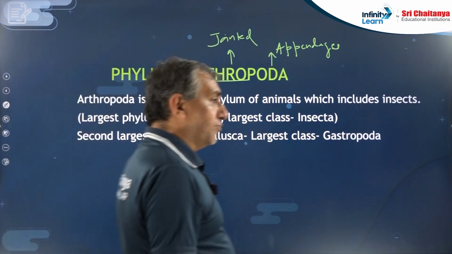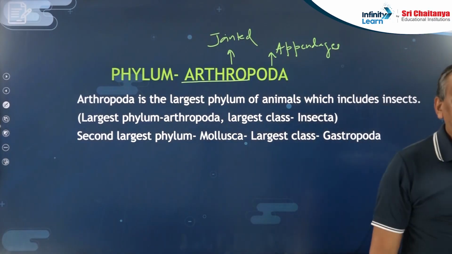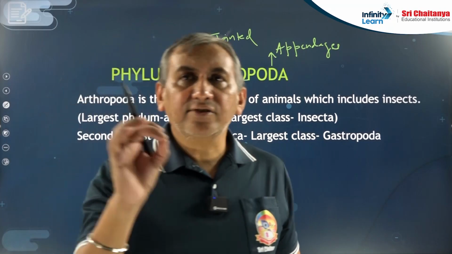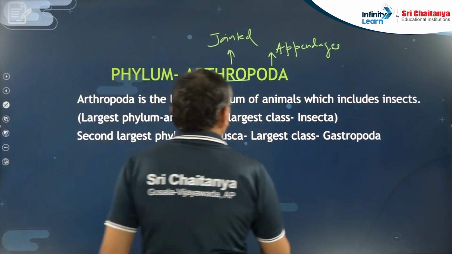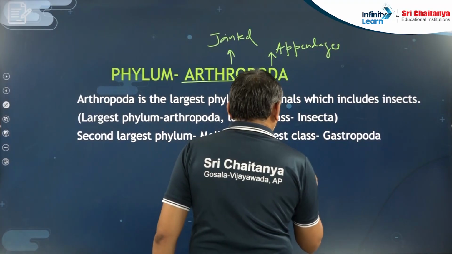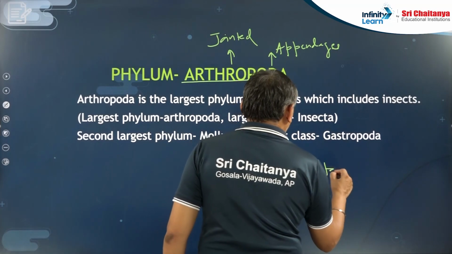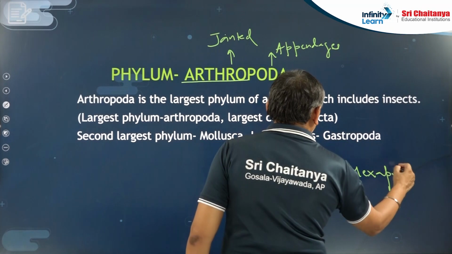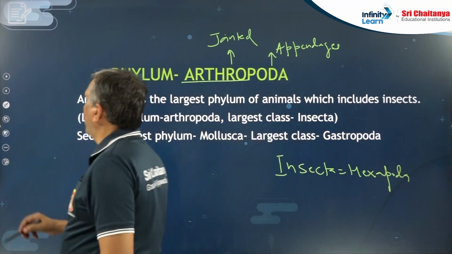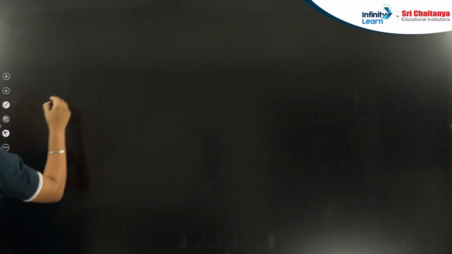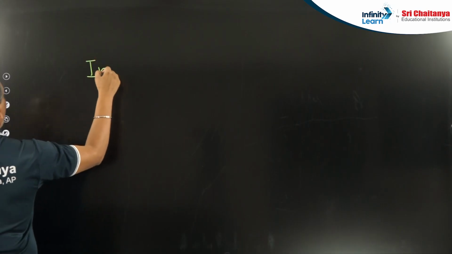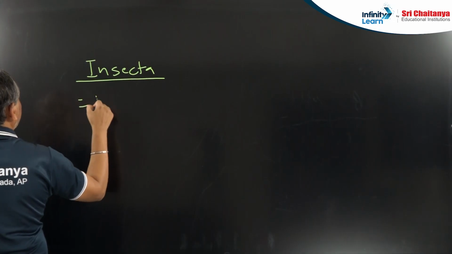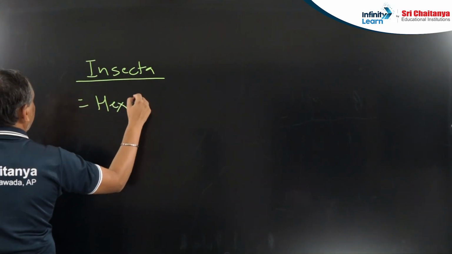What is the largest phylum in the animal kingdom? That is Arthropoda. What is the largest class of the animal kingdom? Insecta, that is also known as the Hexapoda. Insecta is one very important class. I think everyone knows about the Insecta. Insecta is known as the Hexapoda.